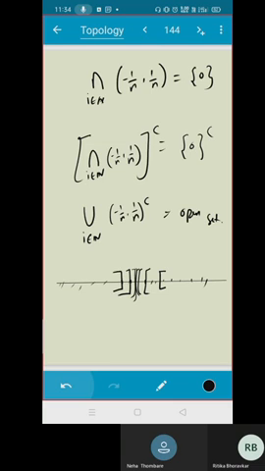There is one more counter example, that is the Cantor set, but I'll come to that later because I have not defined the Cantor set to you. Is that okay? Shall we go ahead? Yes, sir.